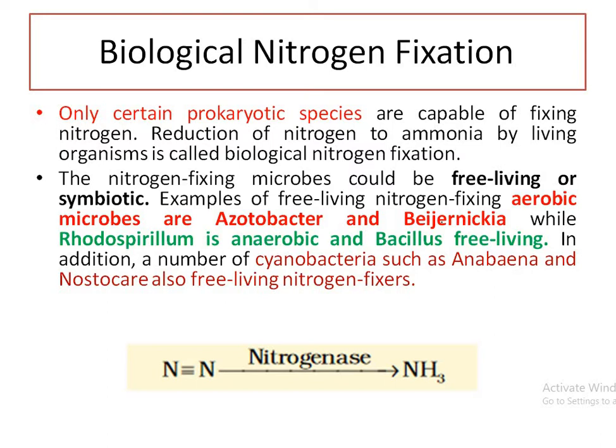Azotobacter and Beijerinckia are free living nitrogen fixing bacteria in the soil, while Rhodospirillum and Bacillus are anaerobic free living bacteria. In addition, some Anabaena and Nostoc are also free living nitrogen fixing bacteria. They convert nitrogen into ammonia by a special enzyme, that is nitrogenase, and this step is a reduction step. Nitrogenase is involved in the reduction process.